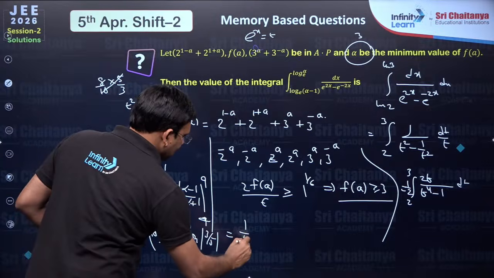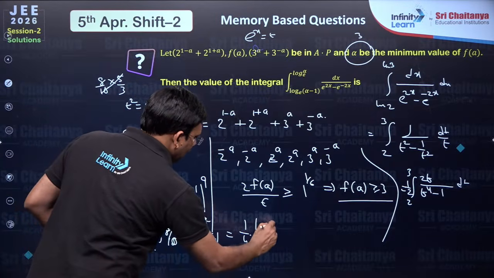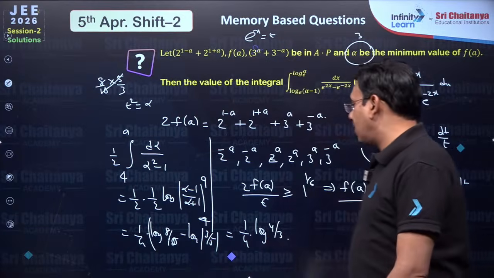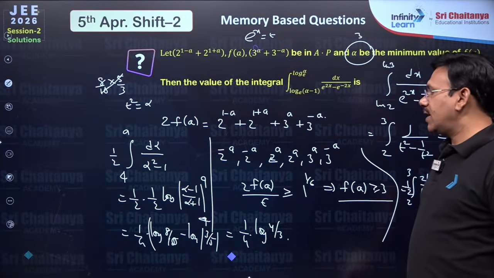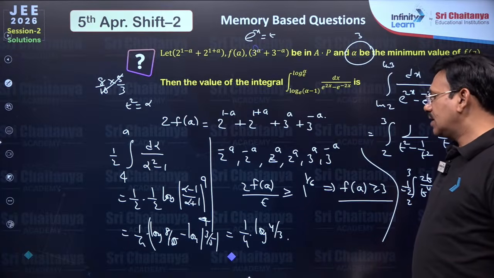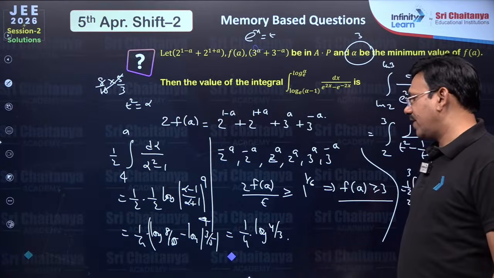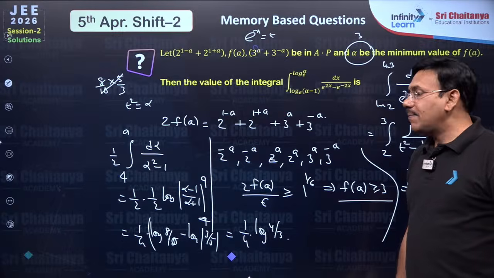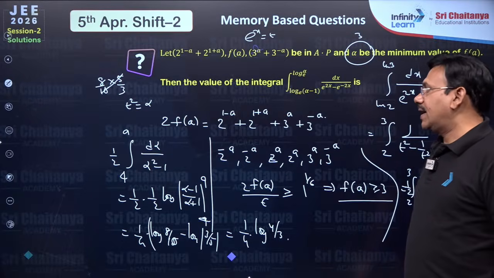So the final answer will become 1 by 4 into log 4 by 3. When you put 4 here, 3 by 5 into 5 by 3, you will get 4 by 3.